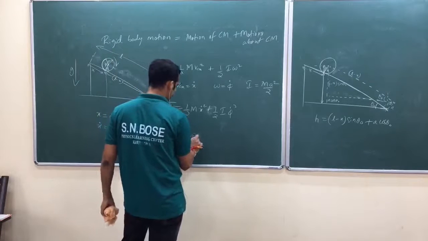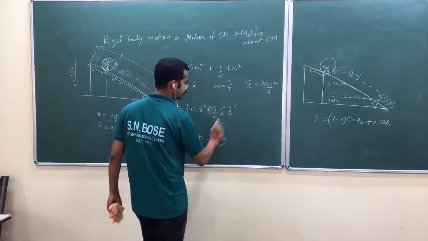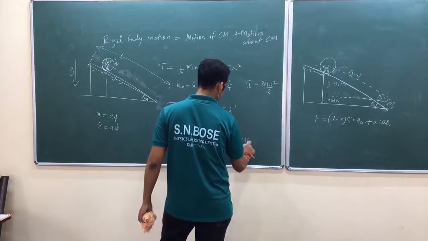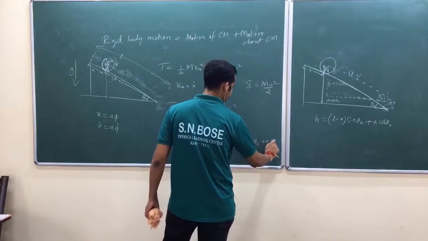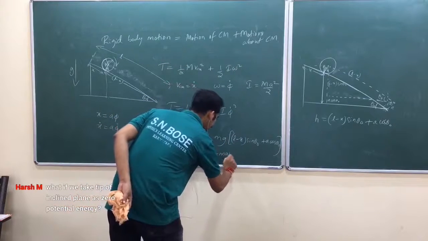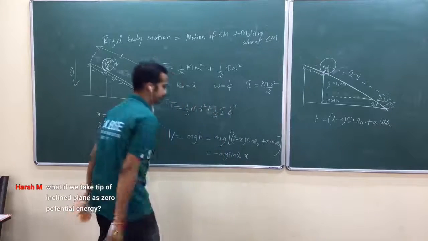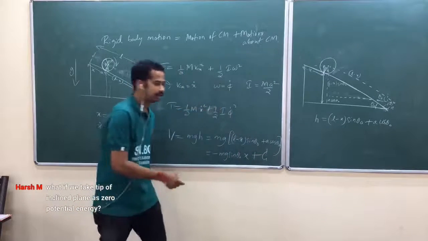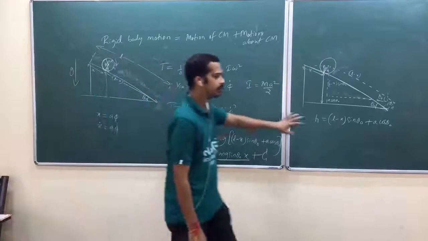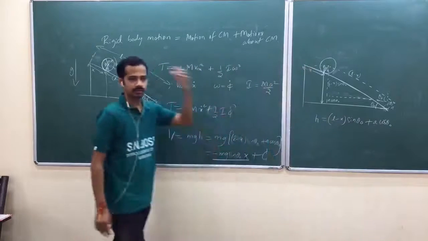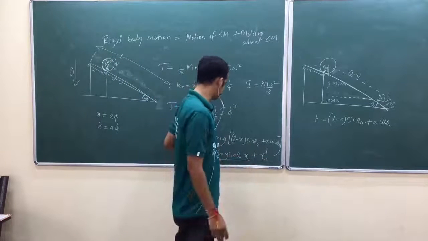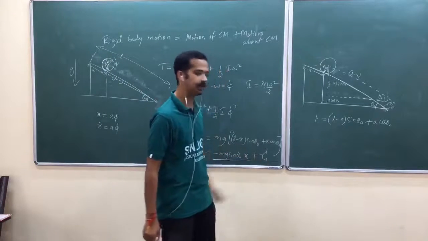V is equal to m g into height. What is the height? L minus x sine theta naught plus A cos theta naught. I can just write this one as minus mg sine theta naught into x plus some constant. Only care should be taken in this part. If you ask for the Lagrangian, you have to take care, okay? You need that one. If you ask for the equation of motion, it doesn't matter. The other terms, mg L sine theta naught and mg A cos theta naught, are constant.